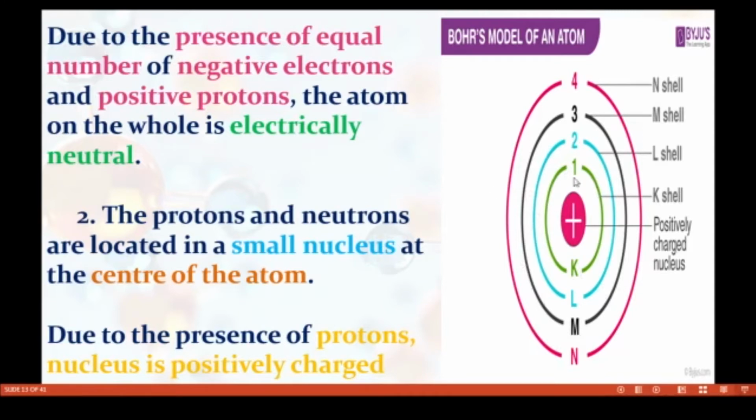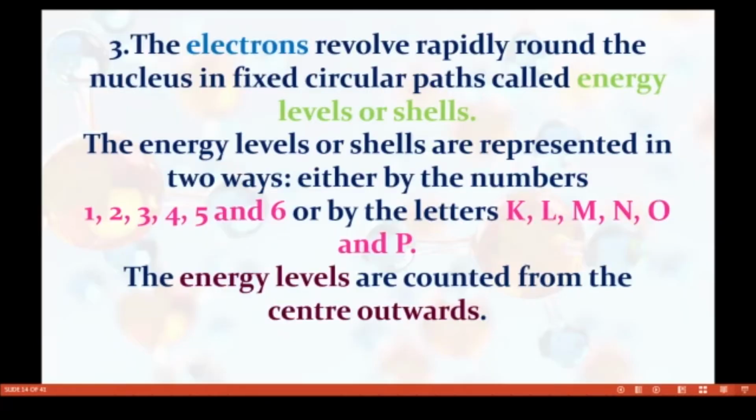Okay students, with the presence of an equal number of negative electrons and positive protons, the atom on the whole is electrically neutral. The protons and neutrons are located in the small nucleus at the center of the atom. Due to the presence of protons, the nucleus is positively charged. So the electrons revolve rapidly around the nucleus in fixed circular paths called energy levels or shells.